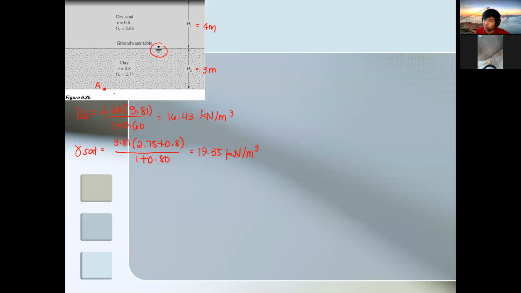Let's say that's point A. It looks difficult, but you are only asked for one effective stress, which is at the bottom part of the clay layer. So at point A,